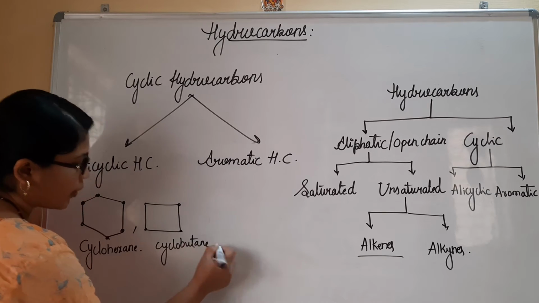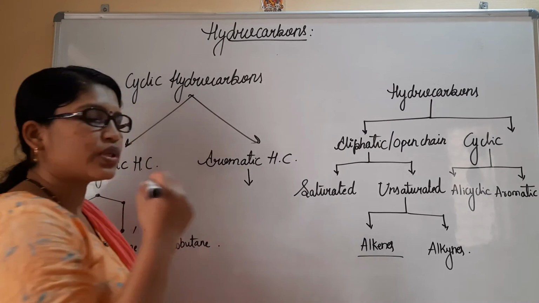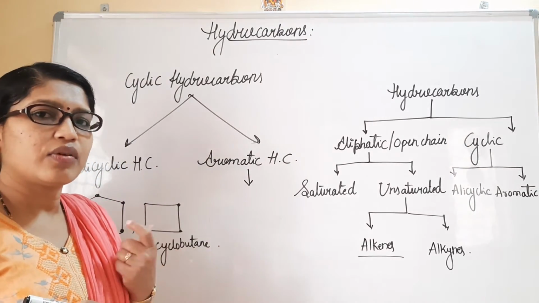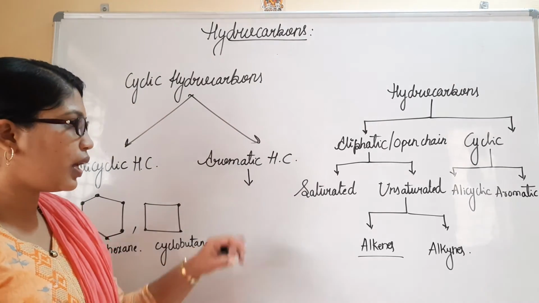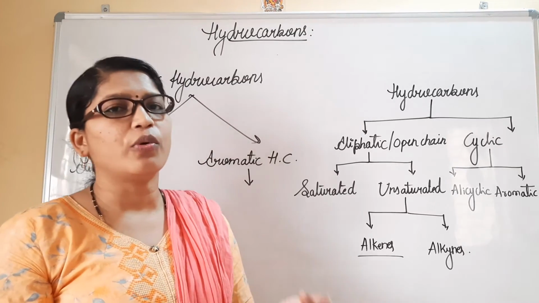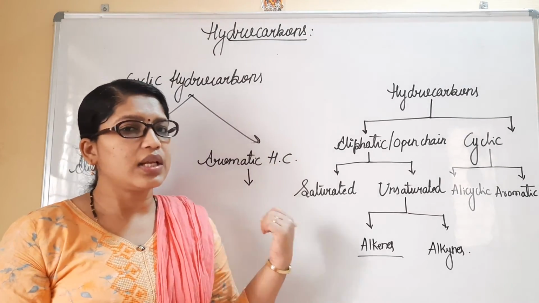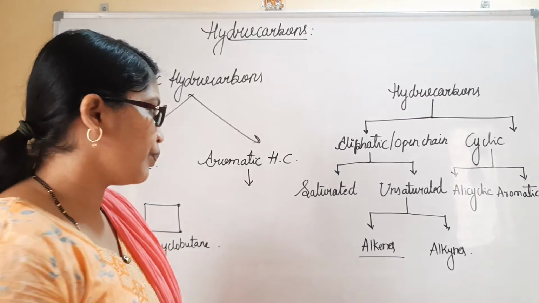Then I have aromatic compounds. All the aromatic compounds are generally comprised of a benzene moiety. Benzene is the parent molecule for aromatic compounds. In aromatic hydrocarbons, there are benzenoid compounds and non-benzenoid compounds. We have also seen this classification in the chapter Basic Principles and Techniques of Organic Chemistry.